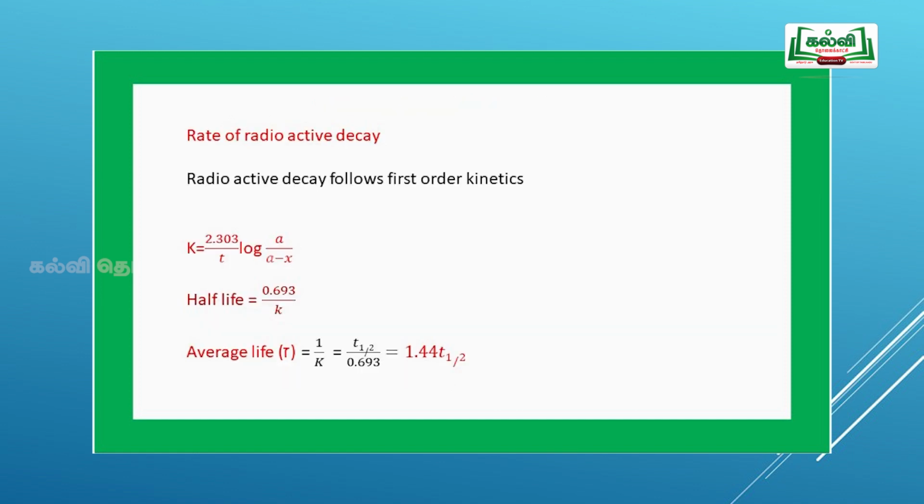The next thing is rate of radioactive decay. Generally, radioactive reactions undergo first order kinetics, hence the K value is the same as that of first order kinetics. K is equal to 2.303 by t into log of a by a minus x. Half-life period is 0.693 by K. One more thing we have to see, as per the radioactive reactions, is the average lifetime tau. Tau is equal to 1 by K. Therefore, t half by 0.693 is equal to 1.44 t half. To calculate the average lifetime, we can take 1.44 into t half.